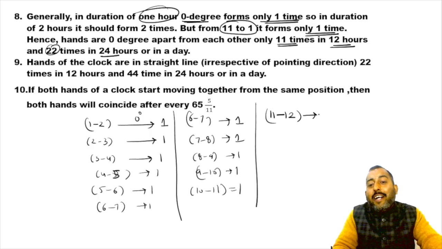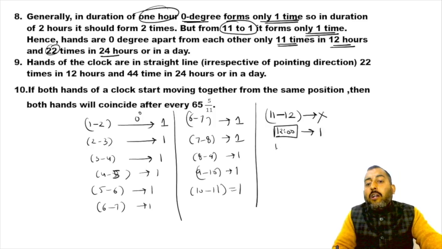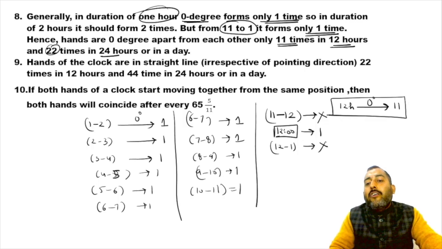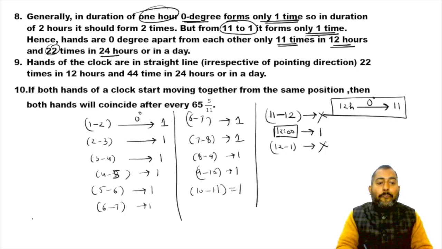I will say it won't form. At sharp 12 you will find 0-degree for once, and between 12 and 1, how many times will 0-degree be there? No. So in this way, in 12 hours, 0-degree forms only 11 times, and in 24 hours, it forms 22 times. Okay, I hope this is clear. Please make a note of it. Let's move on to the next point.